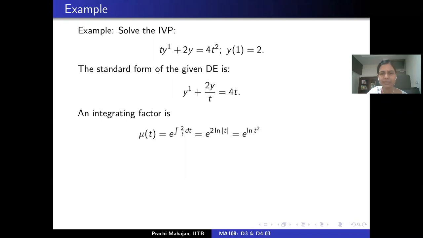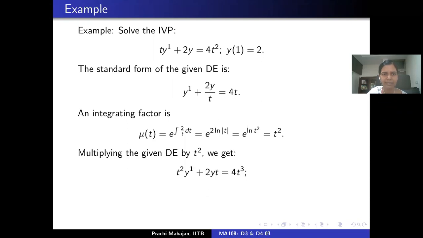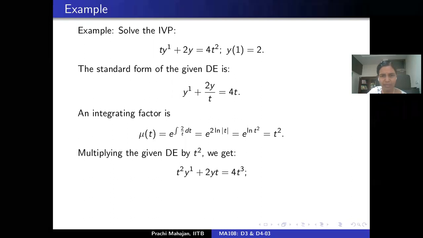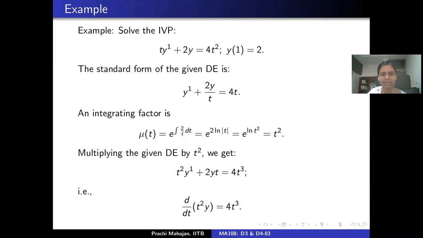So what is it? This is indeed t square, right? Okay. All right, let's see. So let's multiply this differential equation by t square. What do you get? We get t square dy by dt plus 2yt equal to 4t cube, right?